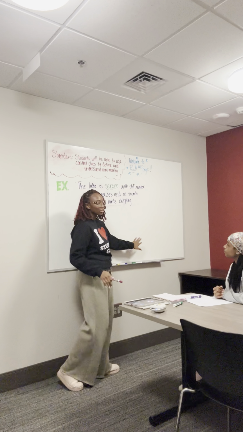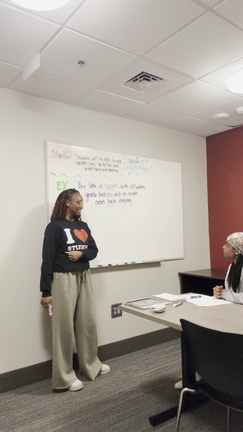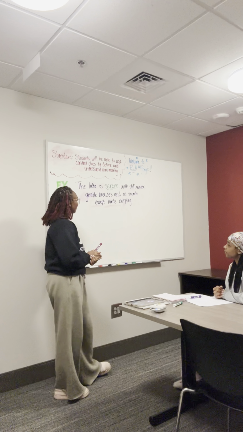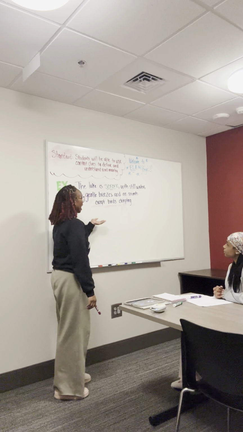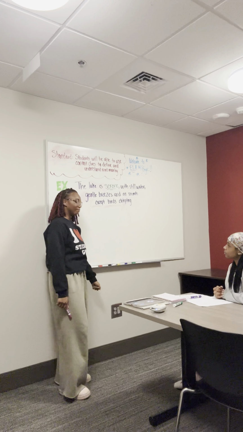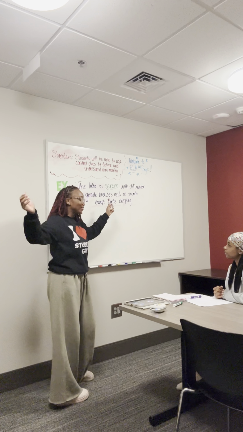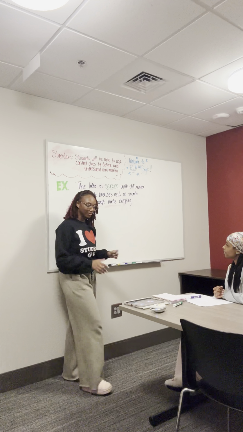Now for today's class, we're going to be learning how to use context clues to define a word in a sentence. What's context clues? That's a great question. A context clue is essentially something that we use in order to figure out what's happening in the sentence. It gives us more insight on the word we're trying to define. So with that being said, we are going to go into our favorite anthem for our lovely friend context clues.